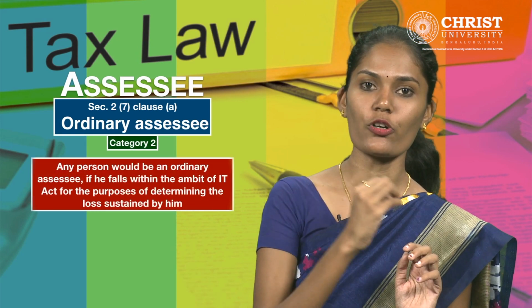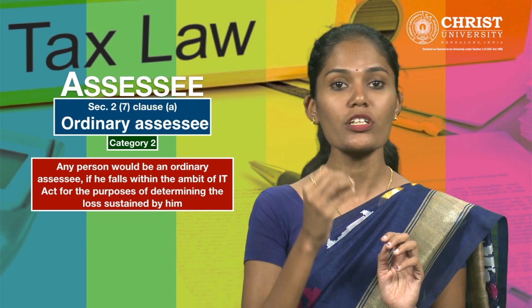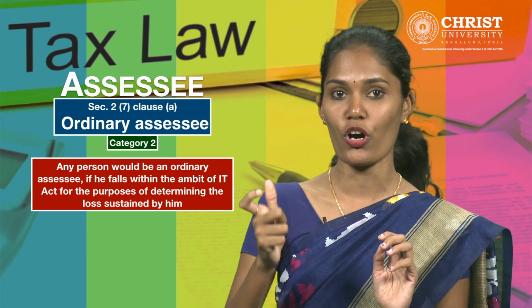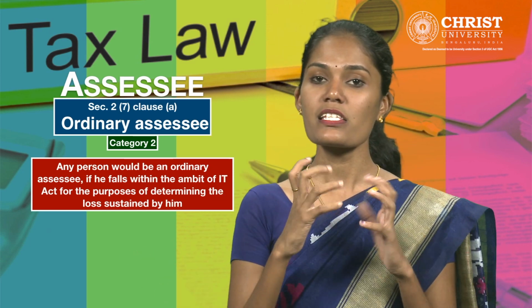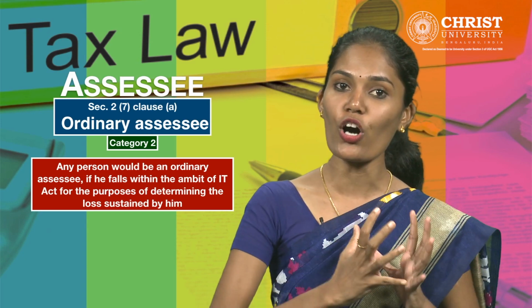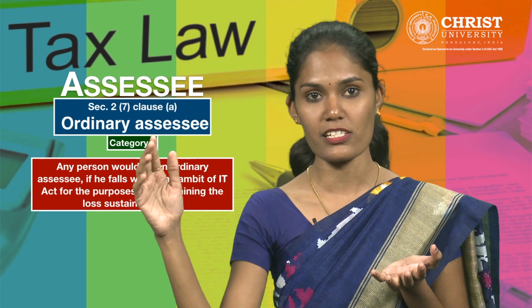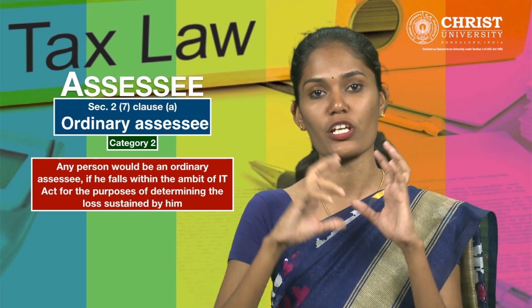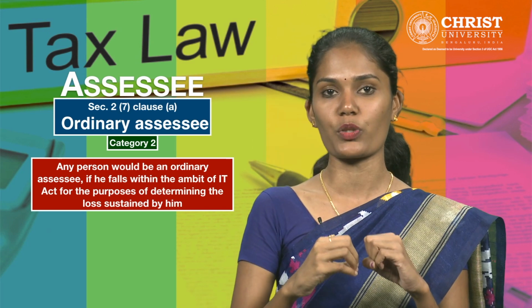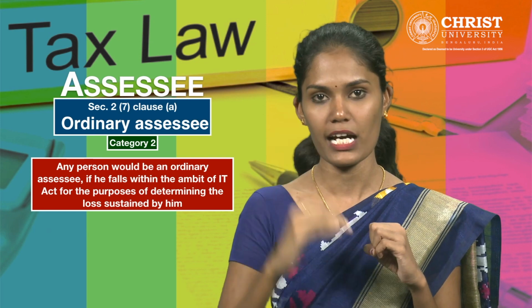Any person would be an ordinary assessee if he falls within the ambit of the IT Act for the purposes of determining the loss that has been sustained by him. Say for example, we already know the provisions of set off and carry forward. The losses yielded by the business can be carried forward and set off against the gains earned in the next financial year. This concept of set off and carry forward is brought within the meaning only because of category 2. Thereby, category 2 also gives you a kind of an assessee.